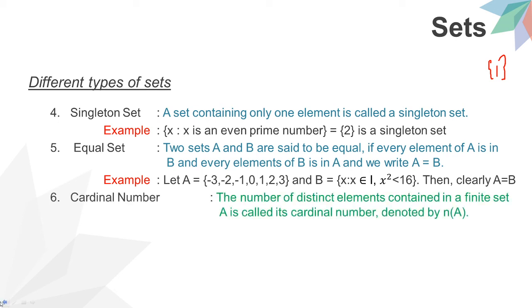Now cardinal number. The number of distinct elements contained in a finite set A is called its cardinal number, denoted by n of A. Finite means a limited set. Let's take an example. Let A be equal to {-3, -2, -1, 0, 1, 2, 3}, then n of A is equal to 7. Here we have -3, -2, -1, 0, 1, 2, 3: 1 2 3 4 5 6 7, seven numbers are there.